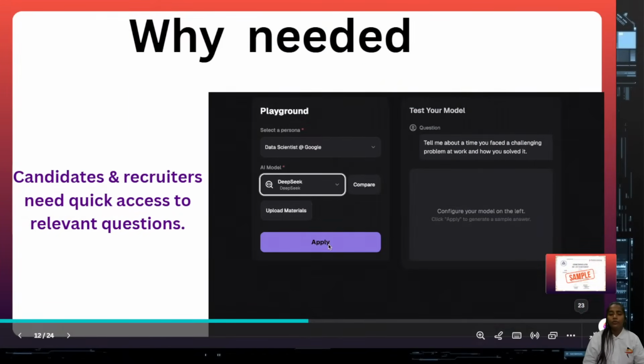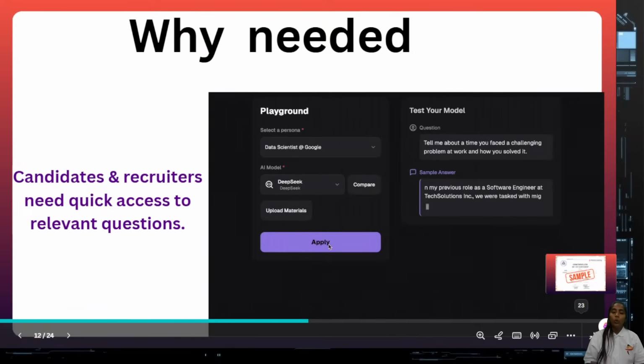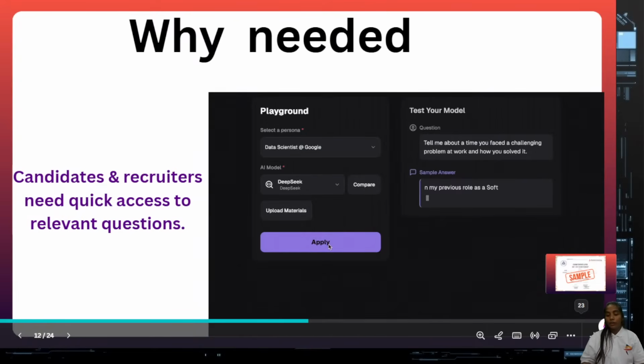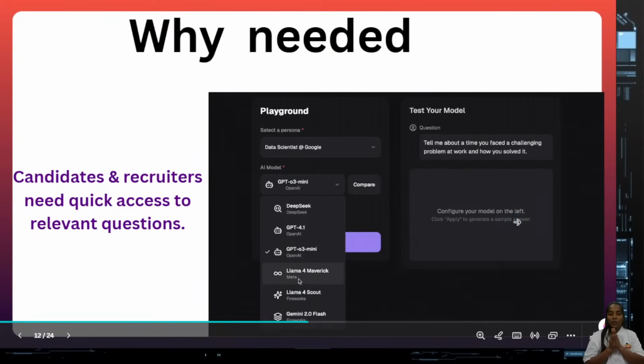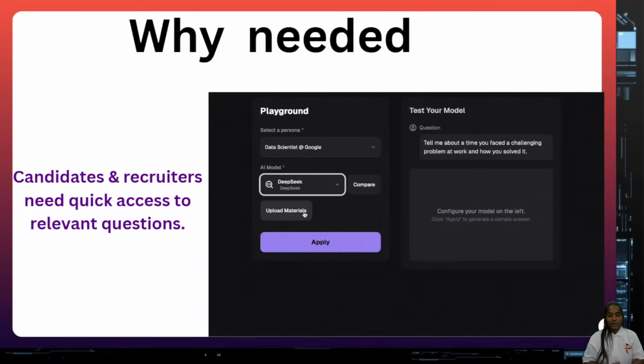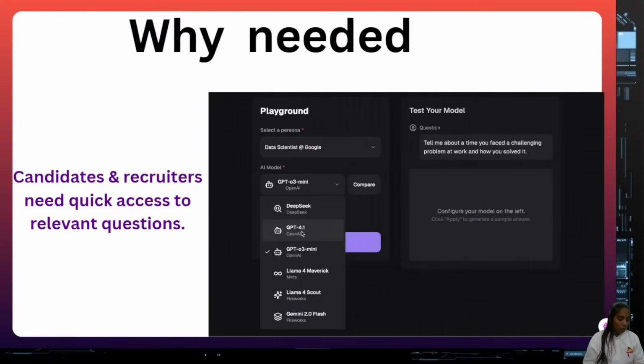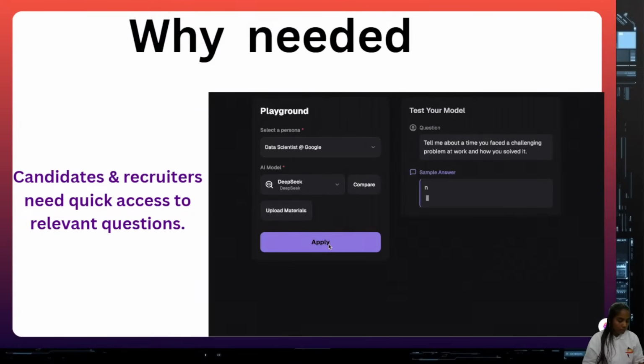Why you have to use this particular information is that those who are trying to get jobs, the candidates, or recruiters need quick access to the relevant questions. Here you have to understand one thing. Not only candidates who are searching for a job, but even the recruiters can try it like this.